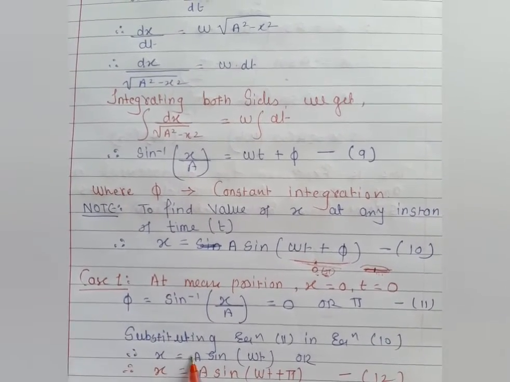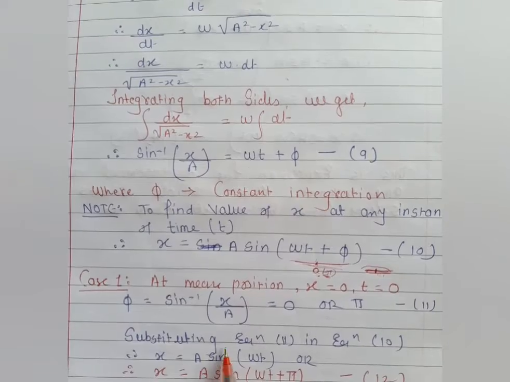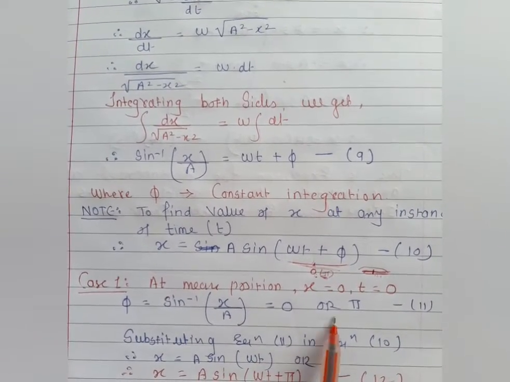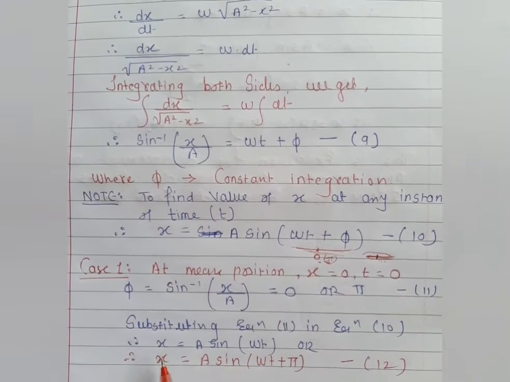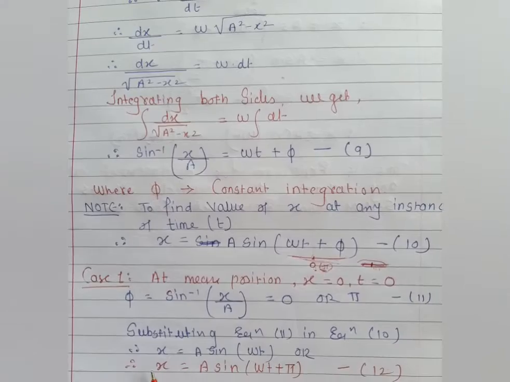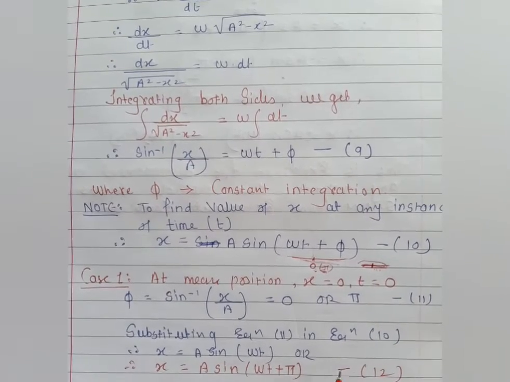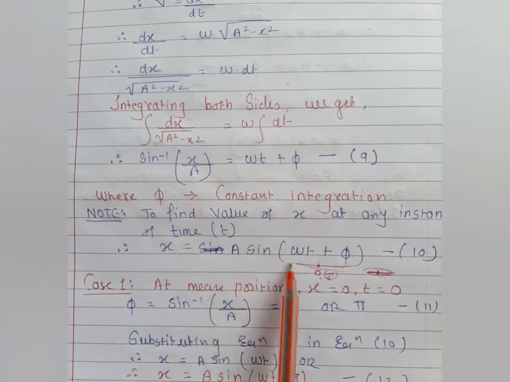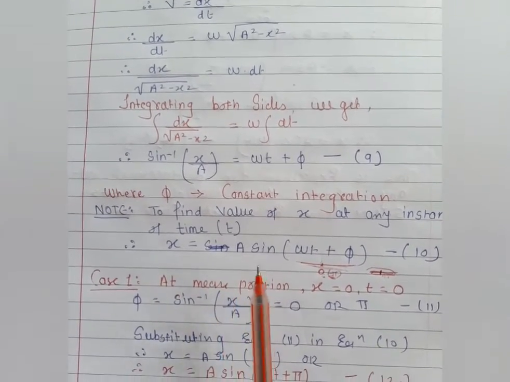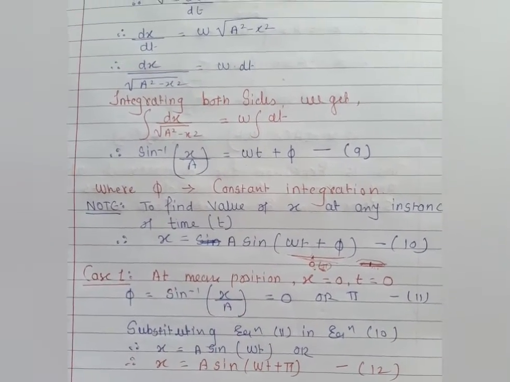So x equals a sine omega t when phi is 0, or when phi is pi, x equals a sine of omega t plus pi. This is equation 12. Hope you are clear: when the particle oscillates, it has some velocity and some displacement, and at the mean position the displacement value is this.